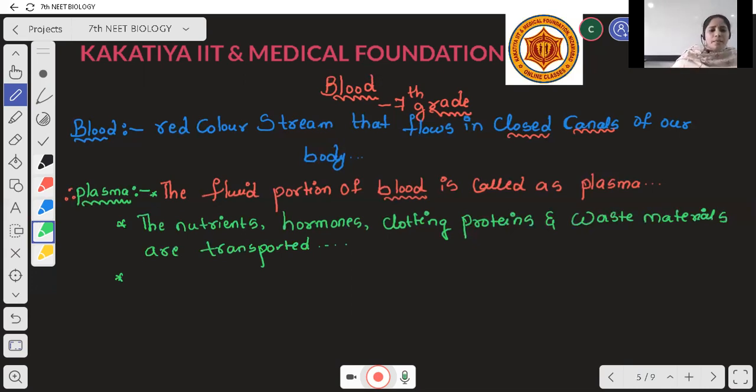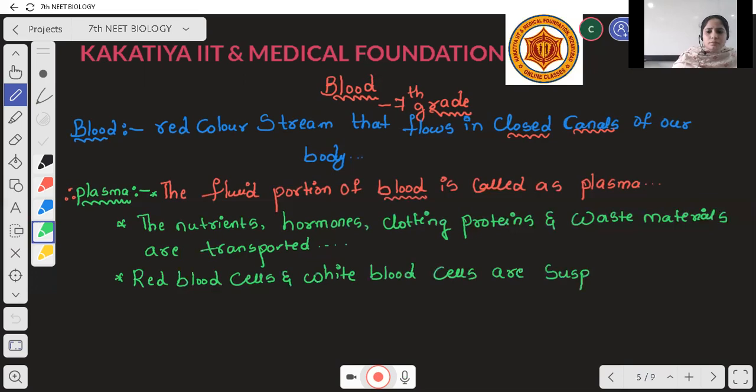RBC, red blood cells, and WBC, white blood cells, are suspended in plasma.